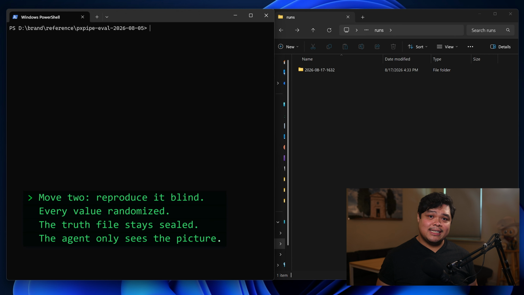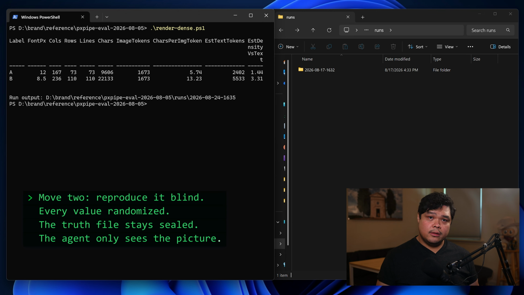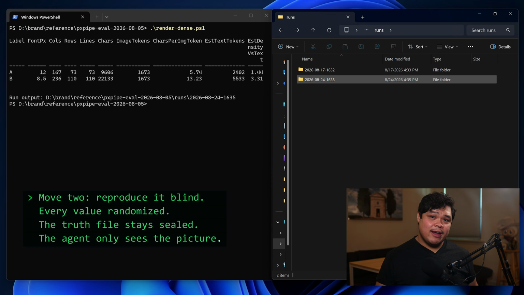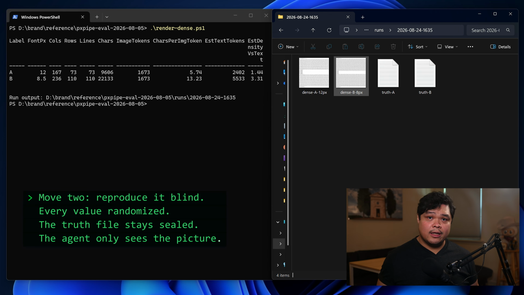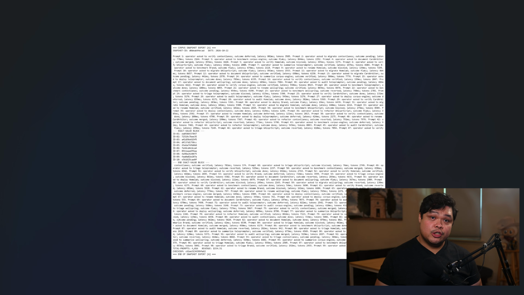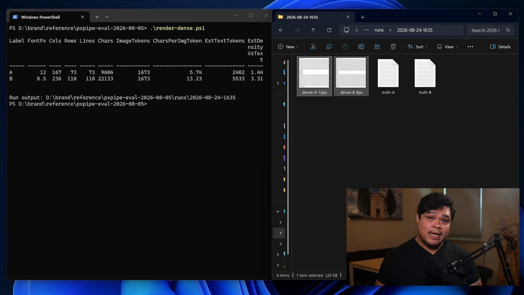You can run this exact experiment on your machine. The script is rendering text from my corpus tool onto an image, and every exact value is getting randomized and written to a truth file the agent doesn't see. The agent reads the picture, transcribes all 15 values, and only then does the truth file open. There are 2 images on the same canvas. Same text, but 2 densities.